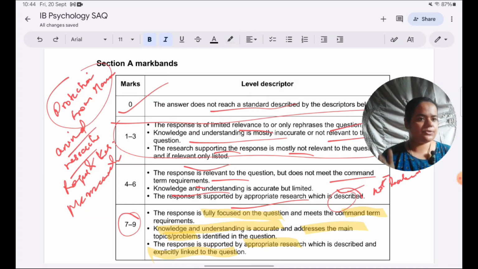In our answer which we wrote, what we saw, every point in the introduction we kept on linking with the study. If you are treating the first paragraph as a separate answer where I just generally have to describe informed consent, and the second one as a separate paragraph where I just have to describe the Maguire study, that is where you're just describing the research and it's not having any relevance to what is written before. In that case, definitely, no matter how well you write, so you've used good terminology for the study and the guideline and all, but it cannot fall in the 7 to 9 mark band. It's just not meeting the requirements.